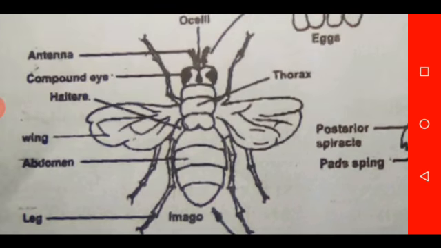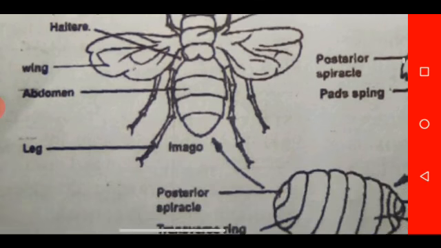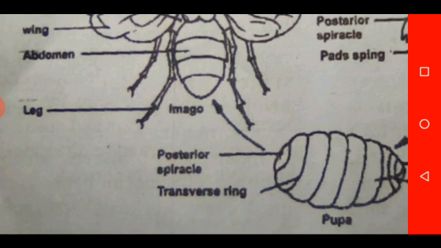The organism develops into adult stage, a well-developed housefly, when it has its wings for flying. Then the organism is now a full-fledged adult, having the three body divisions: the head, the thorax, and the abdomen. As you can see, the organism has the head, the thorax, the abdomen, the wings, the compound eye, a pair of antennae, and that is the adult stage.